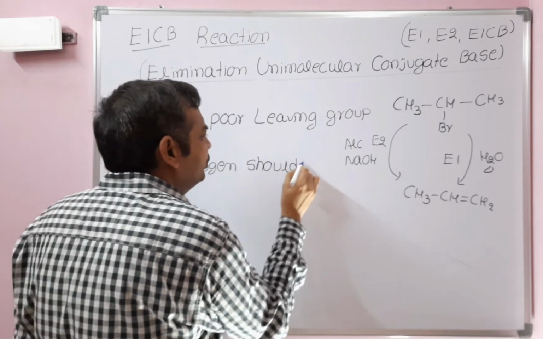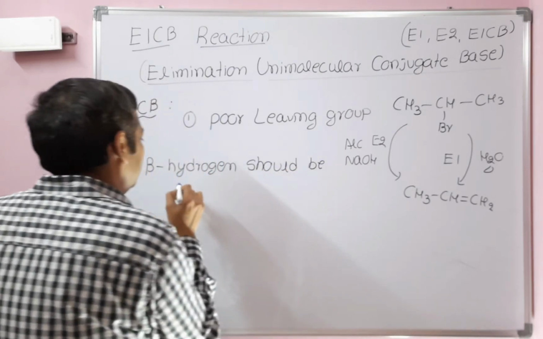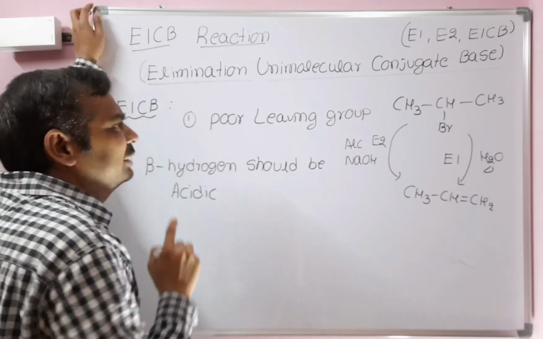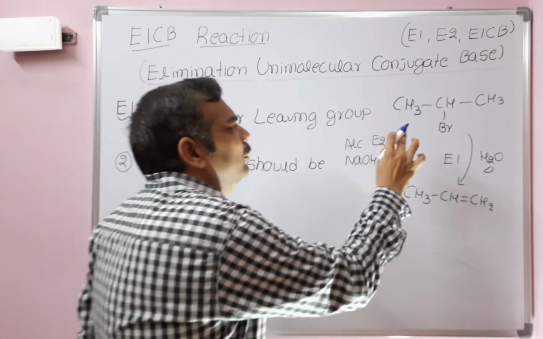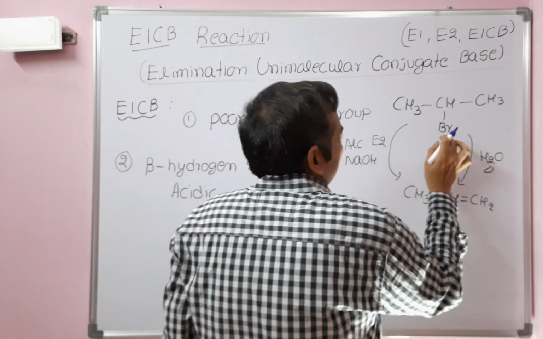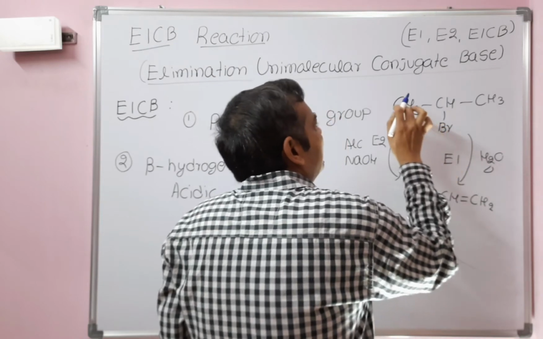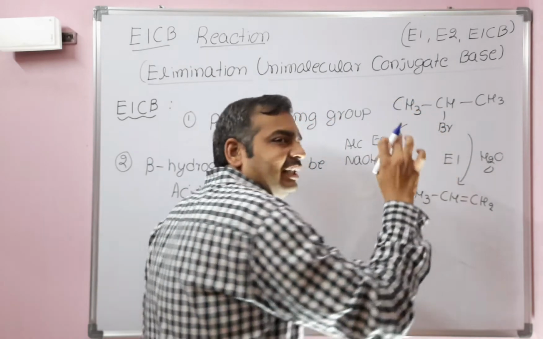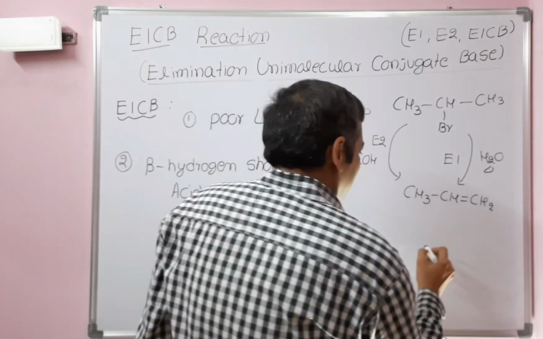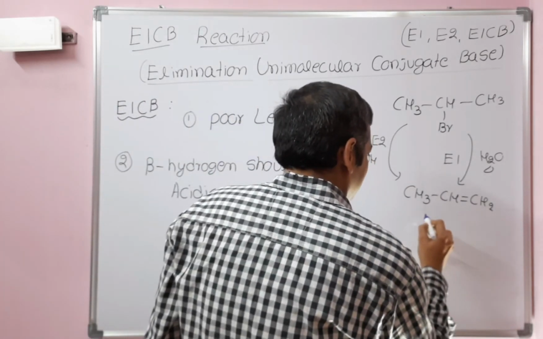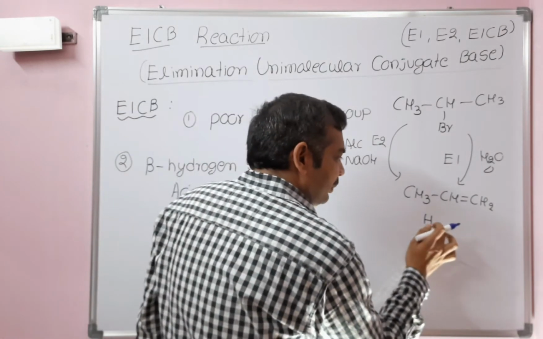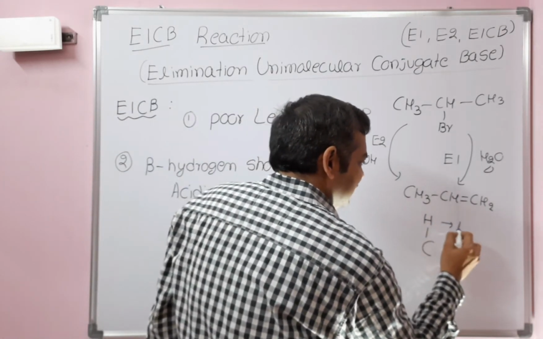So if these two conditions are satisfied, then only that particular alkyl halide will undergo E1CB. Let's see why 2-bromopropane will not undergo E1CB. First, it does not have a good leaving group, and the beta hydrogen that is there is not acidic. What is an acidic beta hydrogen? In a covalent compound, suppose a hydrogen is attached to carbon.